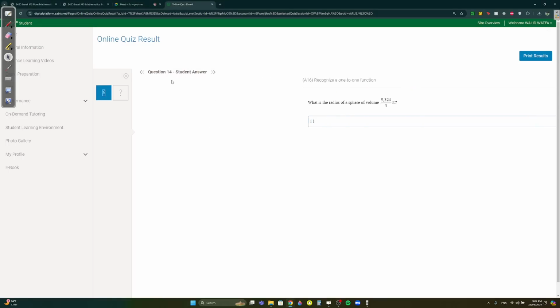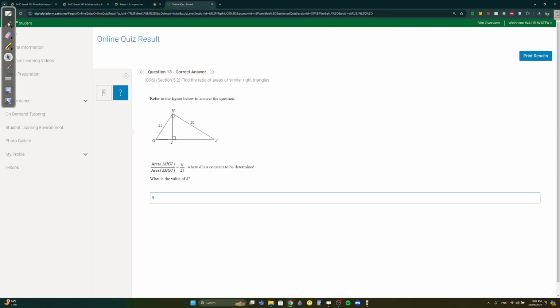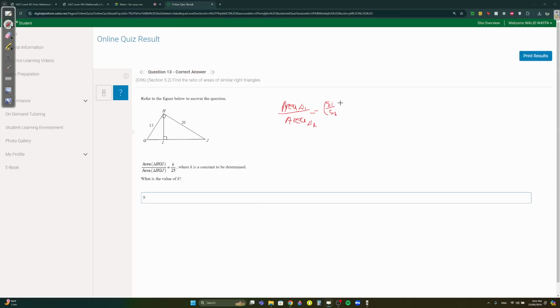Question 14. Remember that area over area, let's say area of triangle 1 over area of triangle 2, equals S1 over S2 squared.